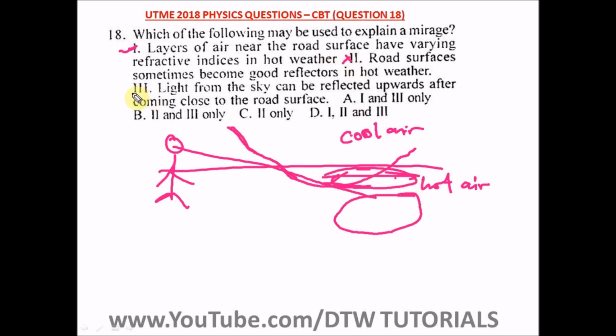Now the next one, I3 says light from the sky can be reflected upwards after coming close to the road, after coming close to the road surface, which is quite hot. All right, so I3 is also right. So here our right option is option A, that is I and III only. All right, so we have option A, I and III, as our answer.